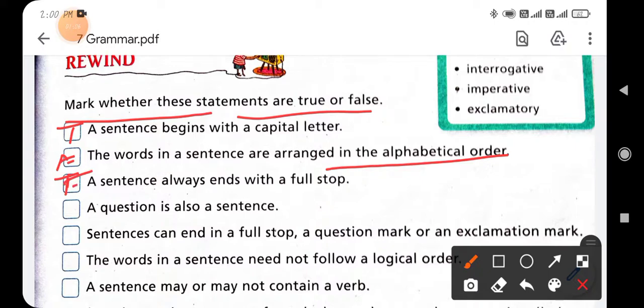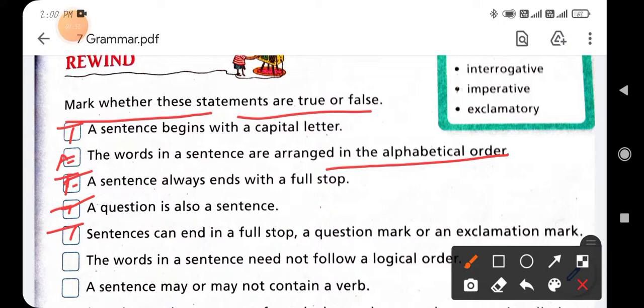Next is: a question is also a sentence. Yes, it's true. When we ask a question, the sentence will be an interrogative sentence. A sentence can end in a full stop, a question mark, or an exclamation mark. So this statement is true. Then write T.